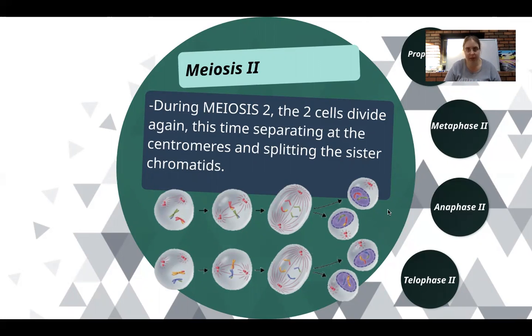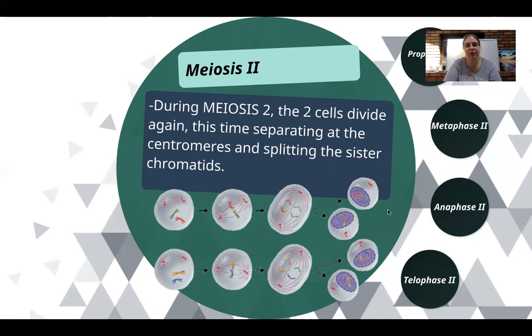Because we do not duplicate our DNA. A key part of interphase is duplicating the DNA. We don't want to do that yet. We still have our previous duplicated sister chromatids attached. We're not going to make more copies of them. So we are not going to duplicate our chromosomes. Therefore, it is not a true interphase.